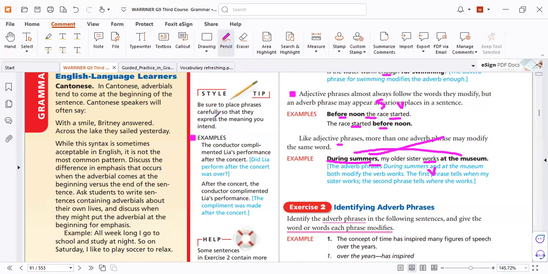Every summer, my older sister works at a museum. Identify the adverb phrases in the following sentence and give the word or words each phrase modifies. The concept of time has inspired many figures of speech over the years. Over the years modifies has inspired.